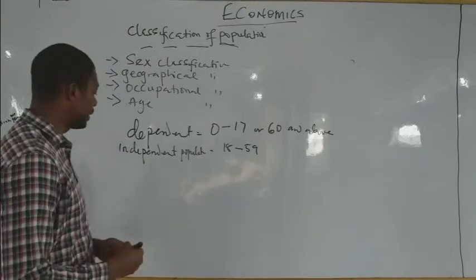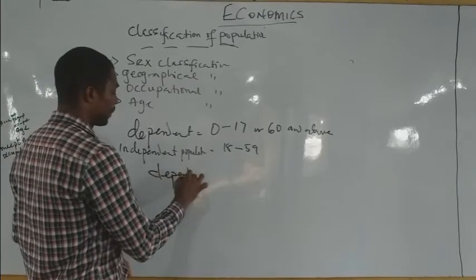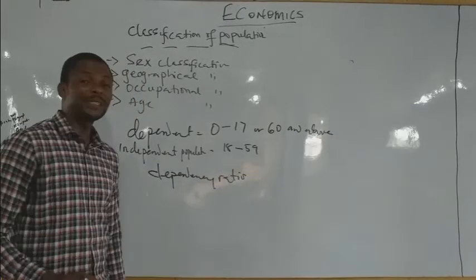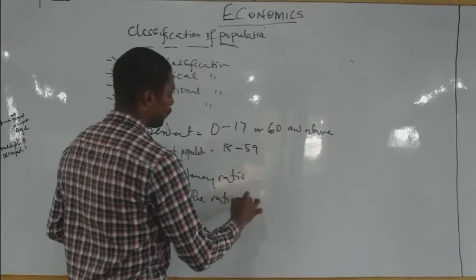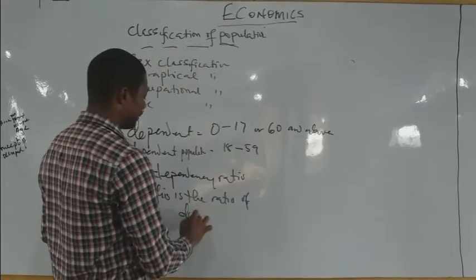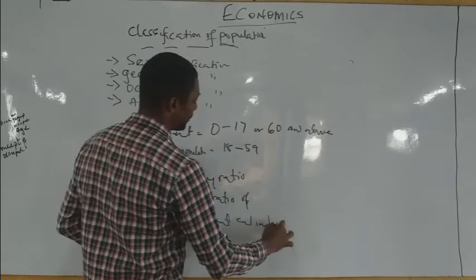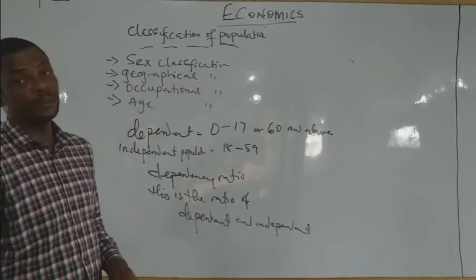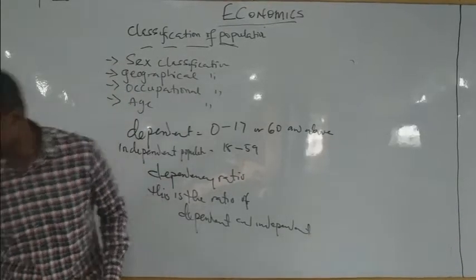It goes down to the next one, which is what we call dependency ratio. What is dependency ratio? This is the ratio of dependent and independent population. The ratio of dependent and independent population is also referred to as the dependency ratio.